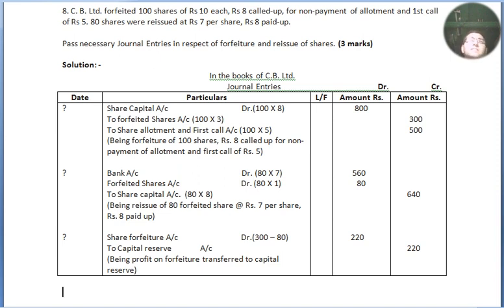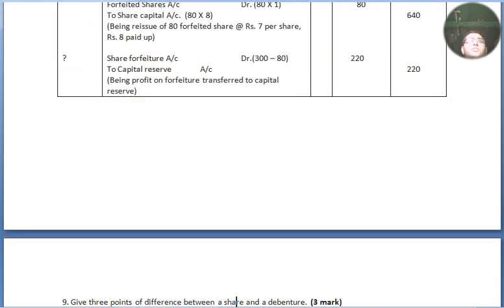Then the balance is 220, and while making profit on forfeiture, transfer to capital reserve, so the entry is share forfeiture account debited to capital reserve account. 300 minus 80 equals 220, 220. Now we move to our next question.